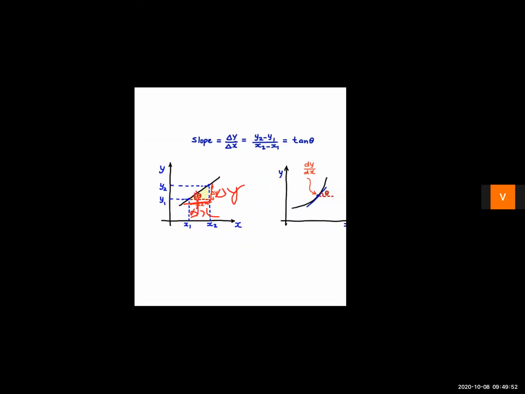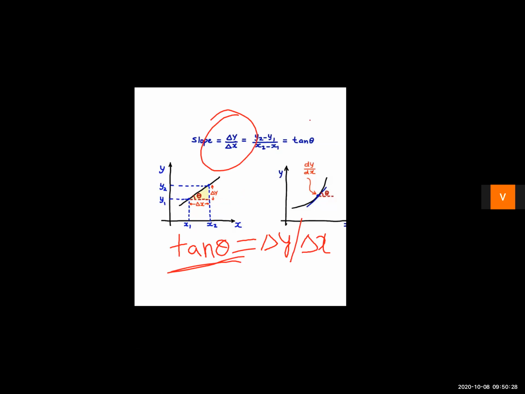So, if we take the trigonometric function tan, then we know tan is opposite by the adjacent side. So children, here the opposite side is what? If we calculate tan theta over here, then tan theta is the opposite side, del y, upon the adjacent side, that is del x. So del y by del x is what? That is slope, which is equal to tan theta.